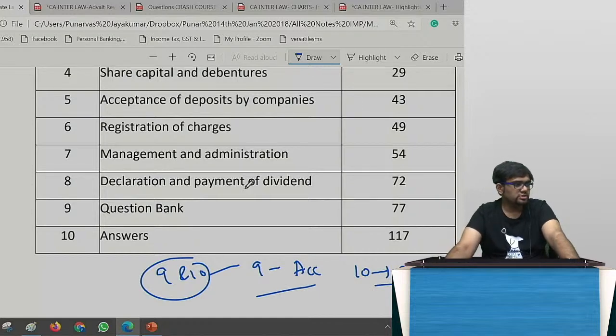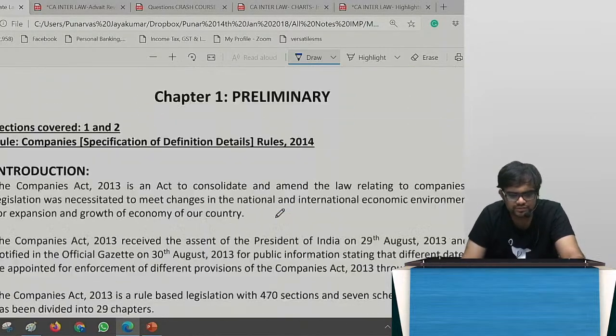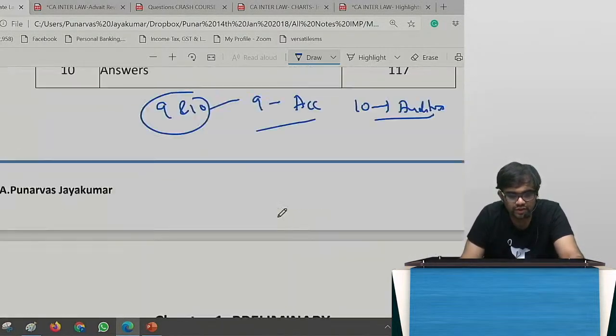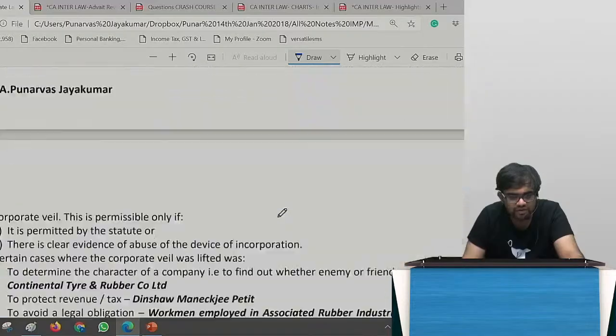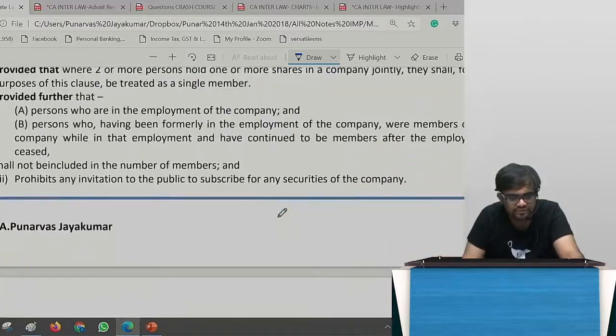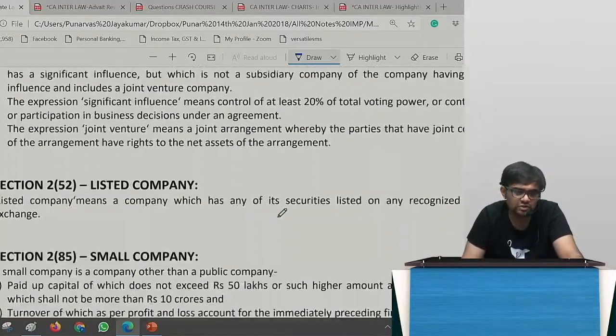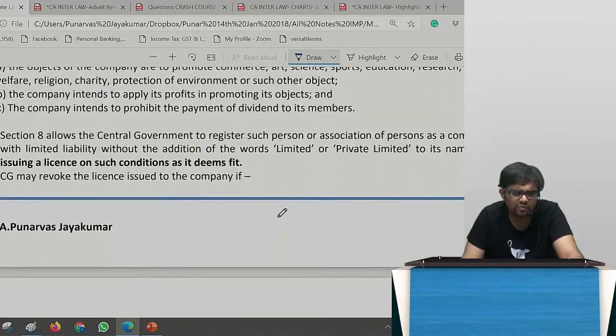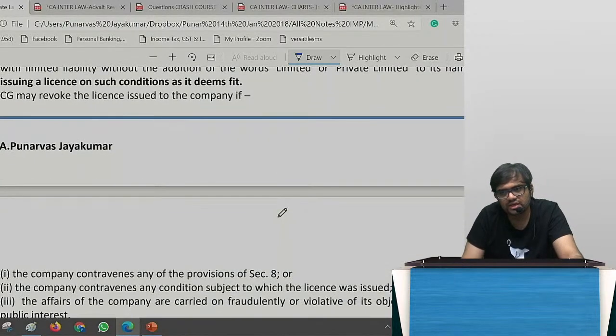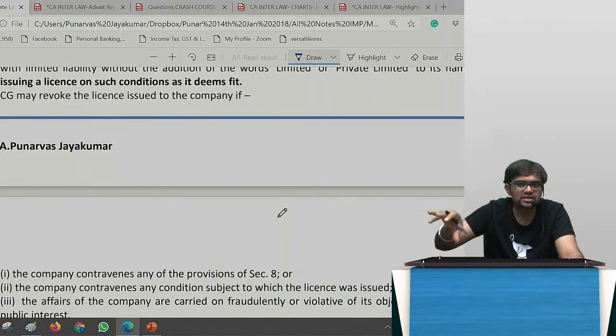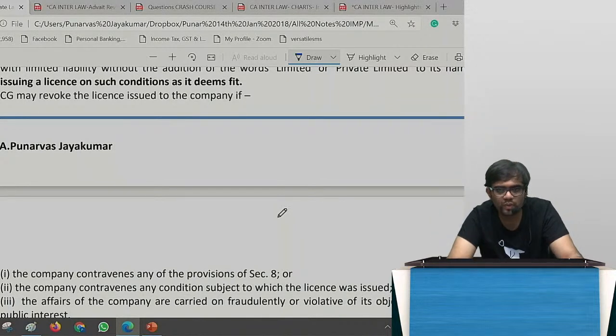Correct? Yes. Notified date of provision, etc. should be mentioned in the class? No need at all. Absolutely no need. All those things, do not waste your time. No one will ask any of those questions. Okay? Yes. So if you think about it, preliminary we have already finished. We have seen all the types of companies and all. Yesterday we saw. And the concept of corporate whale, where each company has these directors and in front of the directors there is a whale.